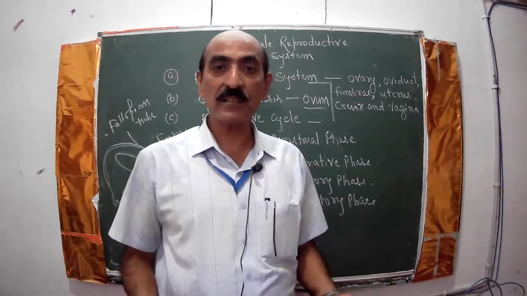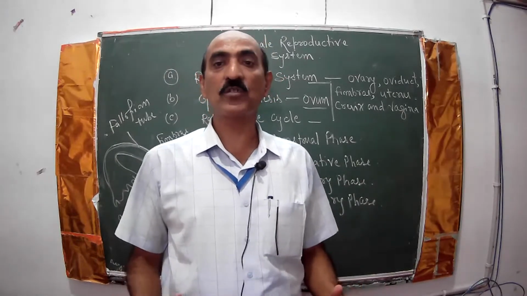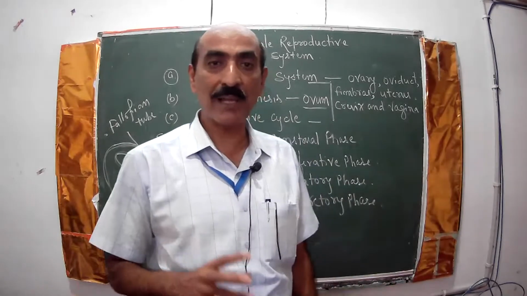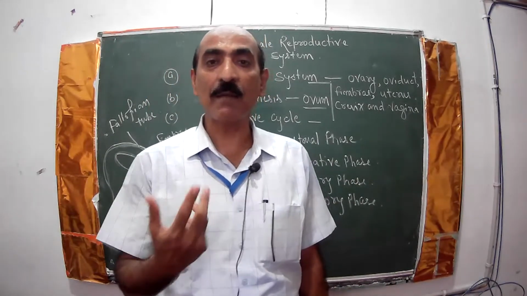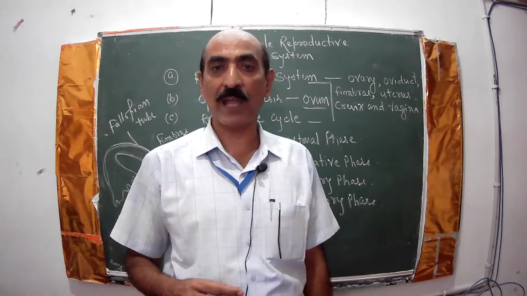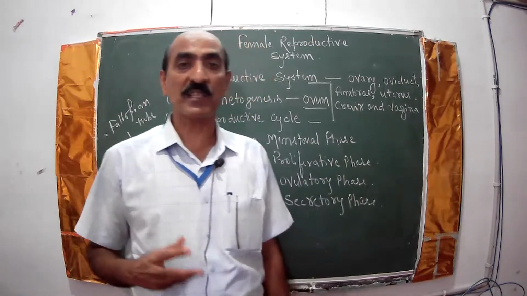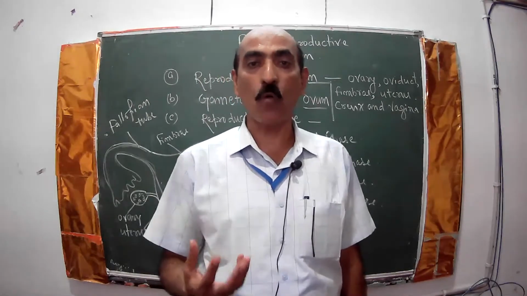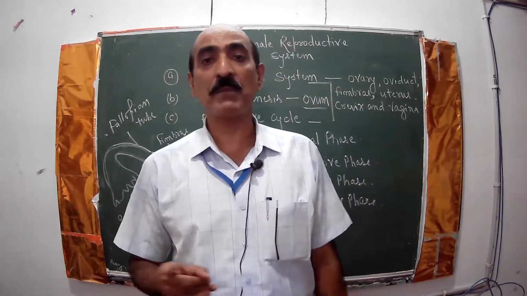One more thing, in the male, sperm are produced in large numbers, in millions, throughout life, day and night. But in the female, there is a limitation. A female could produce one gamete once in a month. In this way, there is very limited gamete formation capacity in the female. The gamete formation process in the female is called oogenesis. The gamete is the ovum, and the process is called oogenesis, as in the male it was called spermatogenesis.